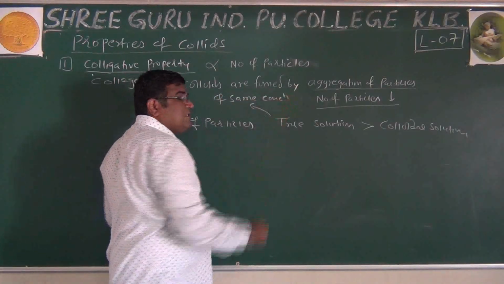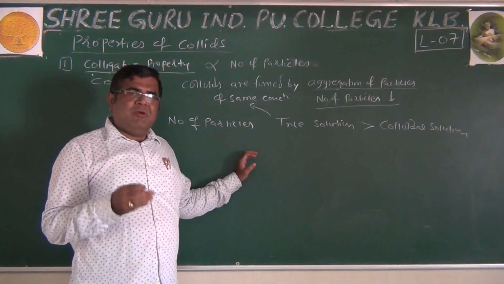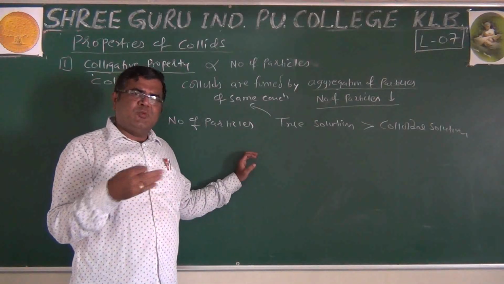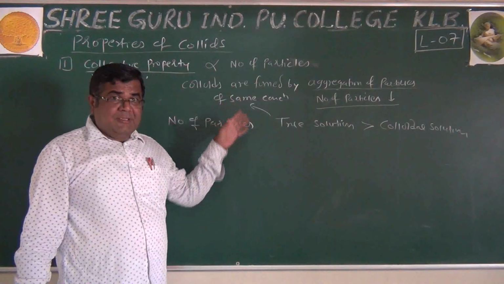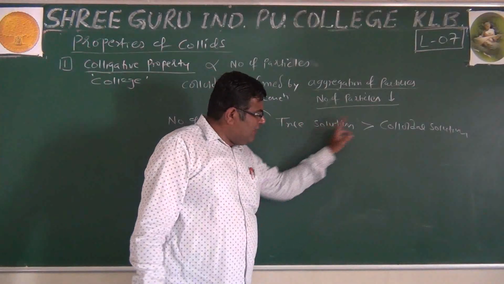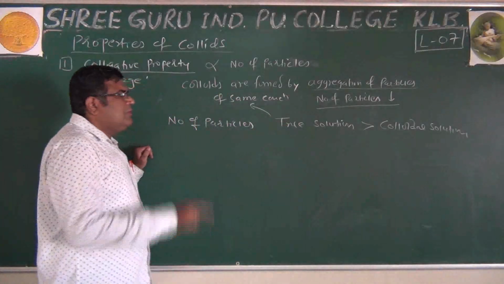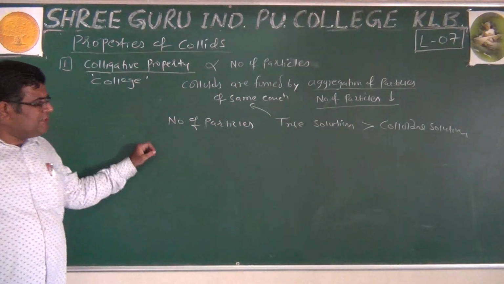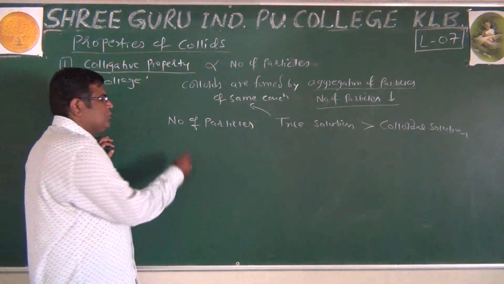If we refer concentration, the number of particles are different. 1 molar solution means 1 mole particles. 2 molar solution means 2 mole particles. Number of particles will differ. We have difference in concentration. But if we make this also 1 molar and this also 1 molar, then we are talking of same concentration. True solution and colloidal solutions are made. Number of particles of true solutions are greater than colloidal solution.